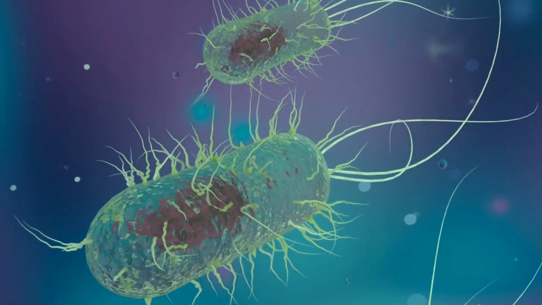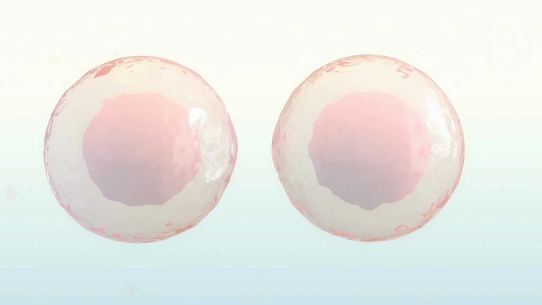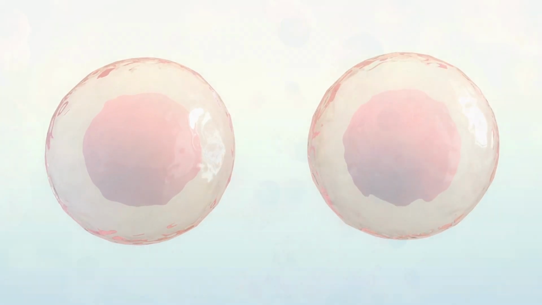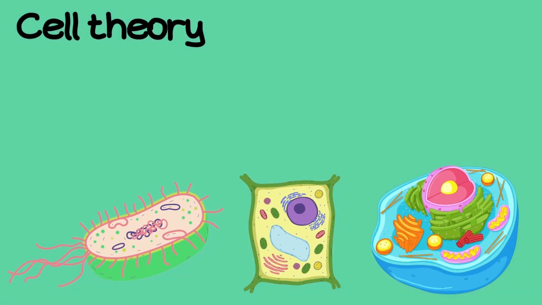By observing the characteristics of different cells, the theory of cells was established, which states that cells are the basic units of all living things, playing a crucial role in the development of modern biology and providing an important foundation for us to understand the essence of life. The cell theory mainly includes the following points.